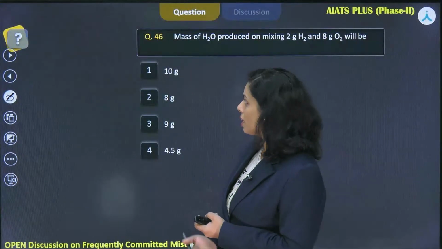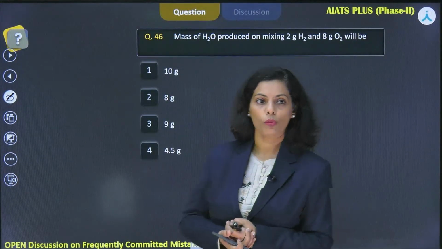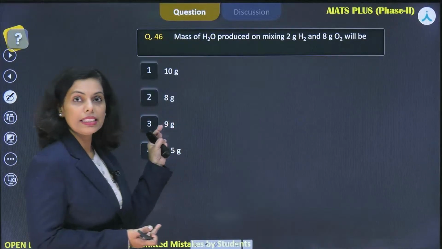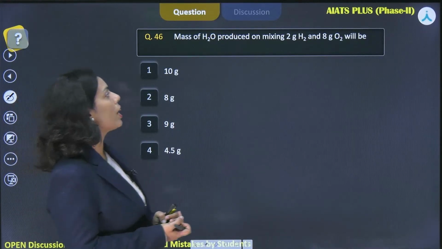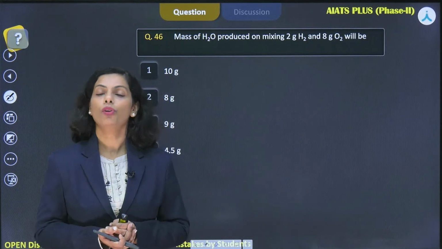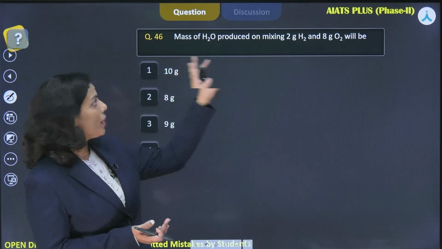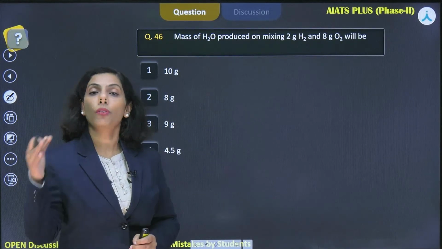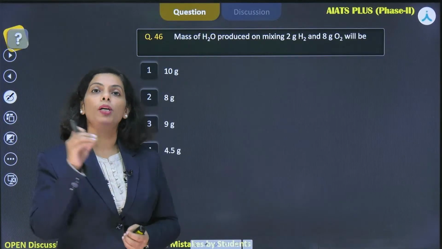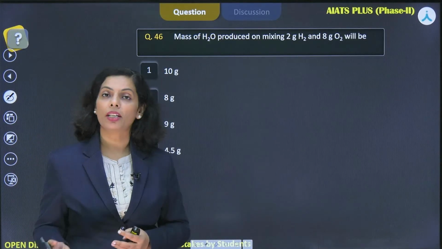What I'm going to take here, first of all, the question, I hope it is visible. See, the question is: mass of water produced on mixing 2 gram of hydrogen and 8 gram of oxygen, right? A simple question from the basic concepts of chemistry, the very first chapter. Simply put, this is a question from stoichiometry, right?